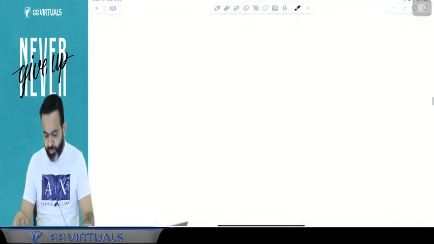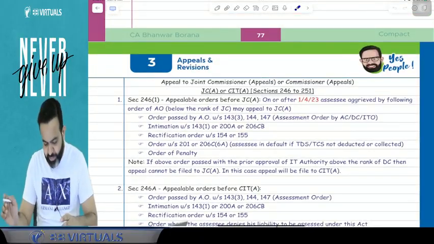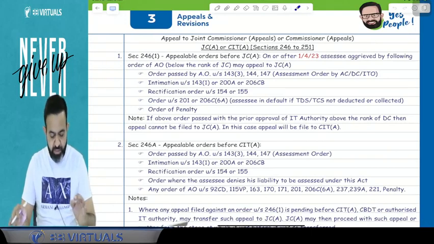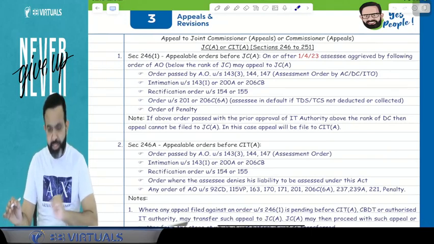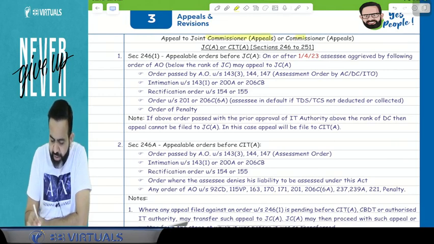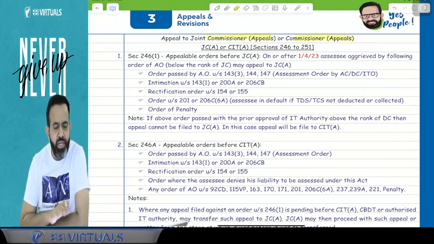We will discuss from the book. Directly check your book, and that is page number, I think, page number 78. Now, what is given in page number 78? So all people pay attention. First, appeal to the Joint Commissioner (Appeals) or a Commissioner (Appeals). So either CIT appeal or JC appeal.